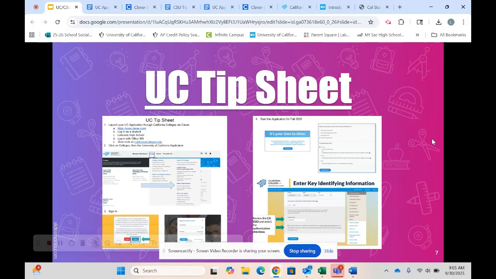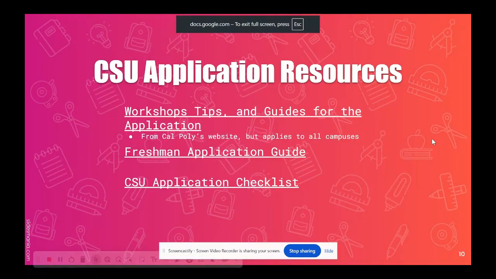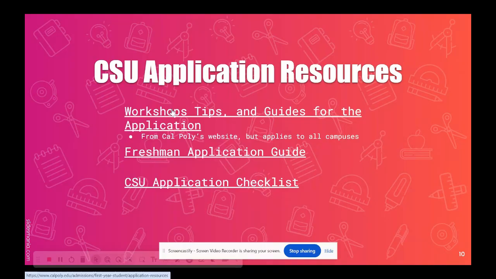So if we go back here and we go here, this again is all going to be linked for your access, but these are some really great resources for the Cal State application. So if you are like, I'm confused, lost, and need more support, there is a workshop, tips and guides for the application. There's a freshman application guide PDF, as well as a CSU application checklist. I encourage students and families to check these resources out as they are built to help first-time freshmen complete the Cal State Apply process.